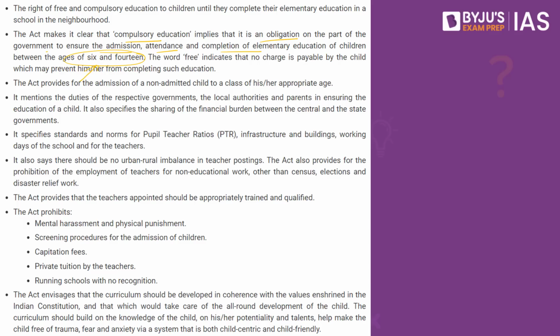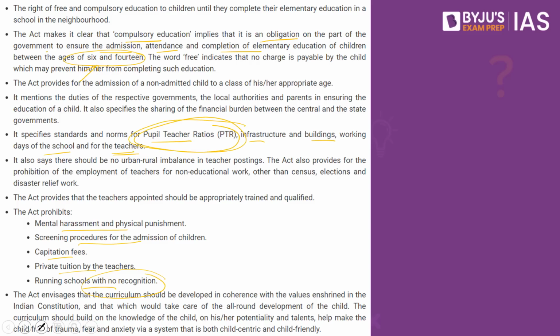The Act prohibits mental harassment and physical punishment, screening procedures for the admission of children, capitation fees, private tuition by the teachers, and running schools with no recognition. It also specifies the standards and norms for the pupil teacher ratios, infrastructure, buildings, working days of the school and for the teachers. How many students should be present in a class? How many students a single teacher can handle is all mentioned under the pupil teacher ratio.